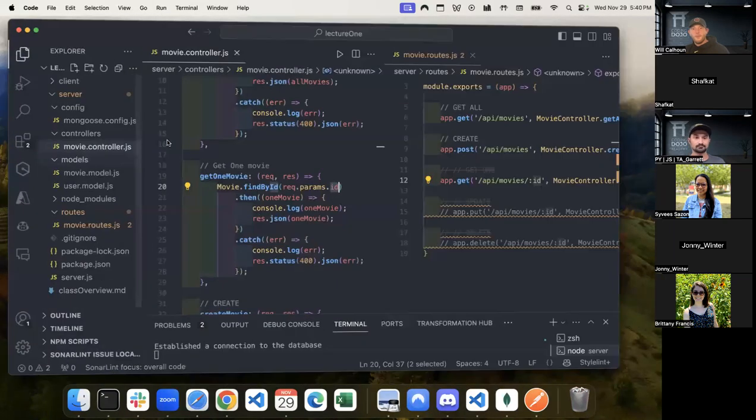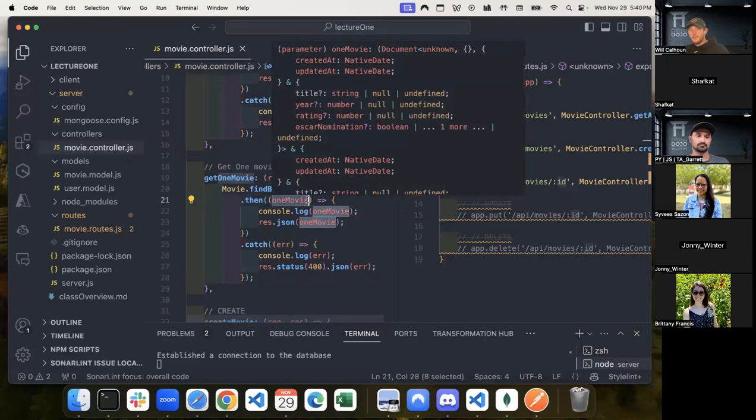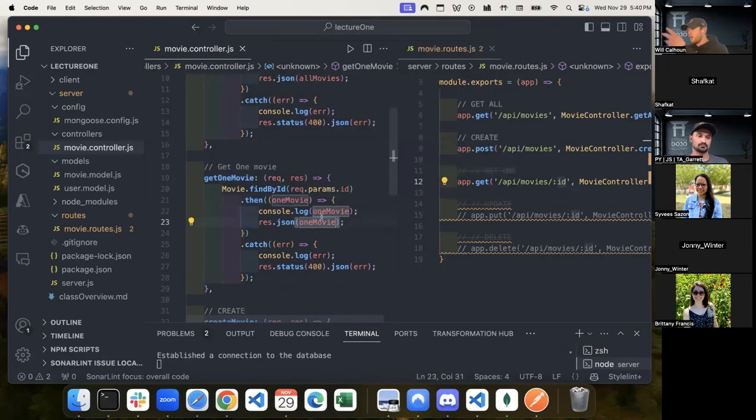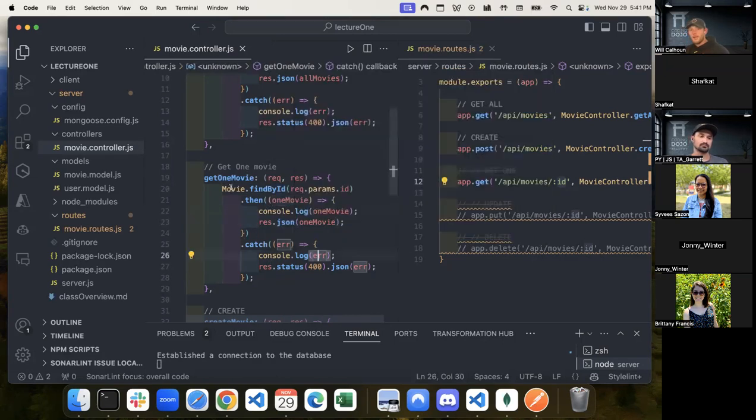And so we're grabbing that and we're saying, cool, once you get that, if that exists, I want to call it one movie. Let's console log it. And then I want you to respond, give me that movie. If there's an error, go ahead and give me that error. So we've saved. We're good to go.